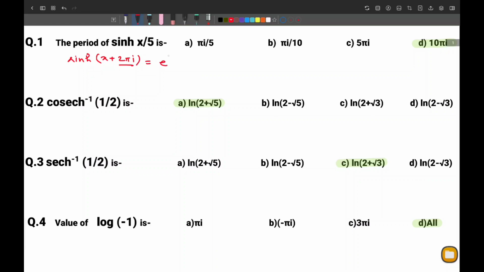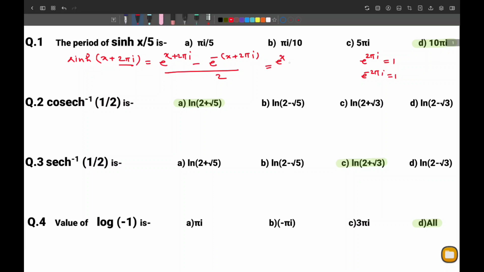So hyperbolic sine function is defined in the powers of e, irrational number e, which is simply e to the power x minus e to the power minus x upon 2. But e to the power 2 pi I is 1, and e to the power minus 2 pi I is also 1.